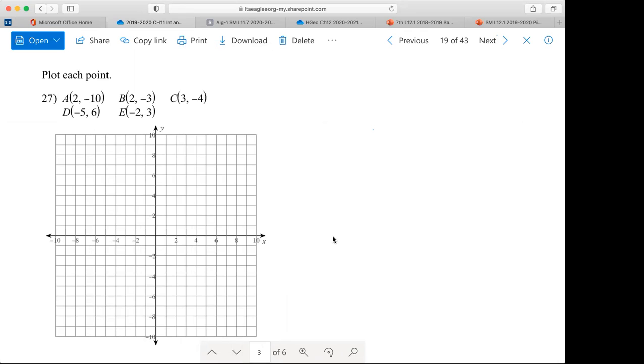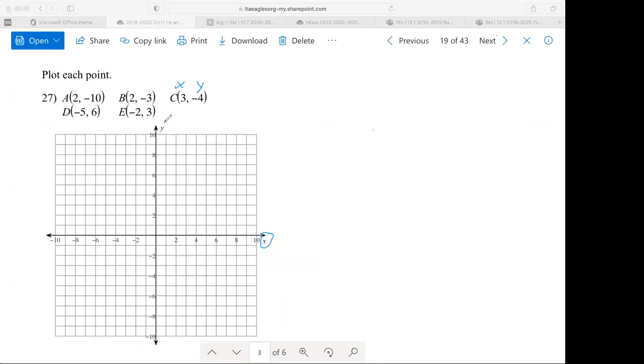All right. So remember the key steps when you graph points. You label X, Y, and if you are not an expert at this, I would maybe even circle on your graph just so that you can confirm to yourself where the X and the Y axes are. X goes left and right, Y goes up and down. For the X axis, if this is the origin, the positive numbers are to the right, the negative numbers are to the left. For the Y axis, the positive numbers are above the origin and the negative numbers are below the origin.